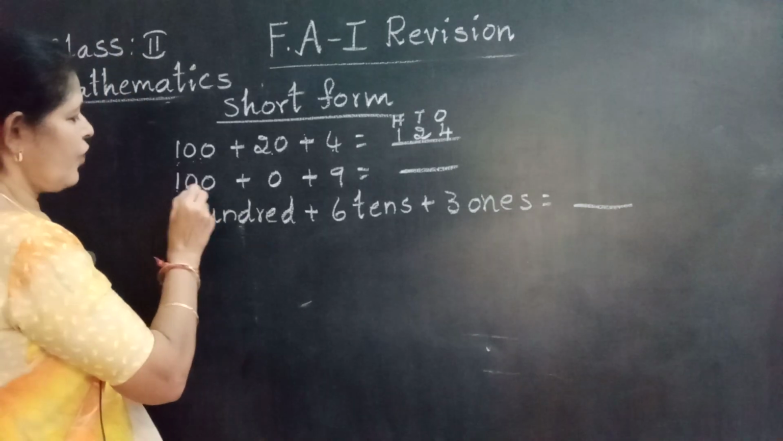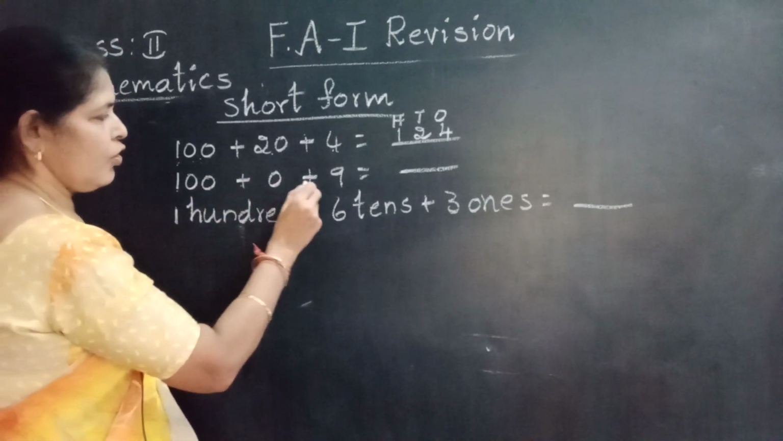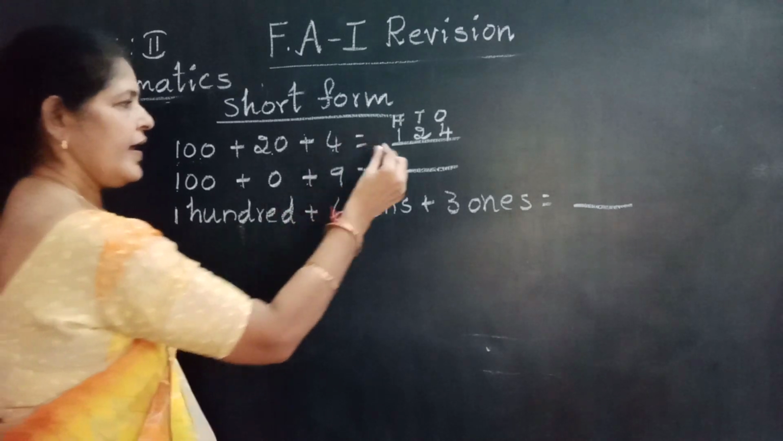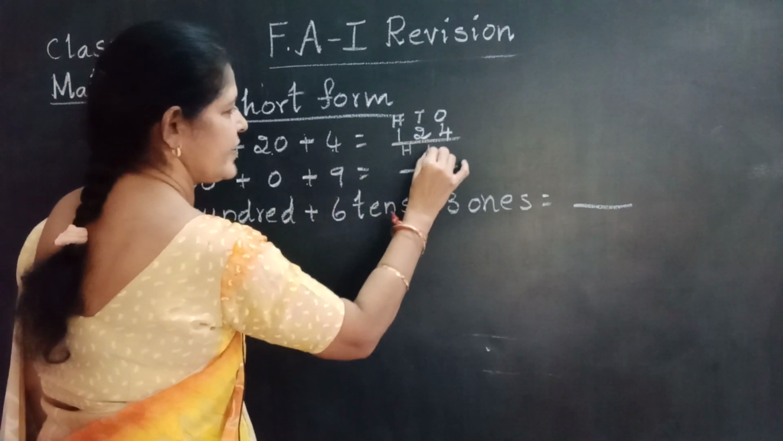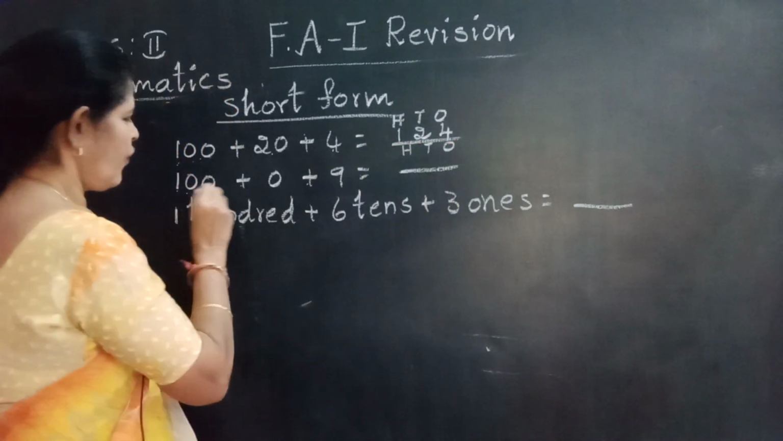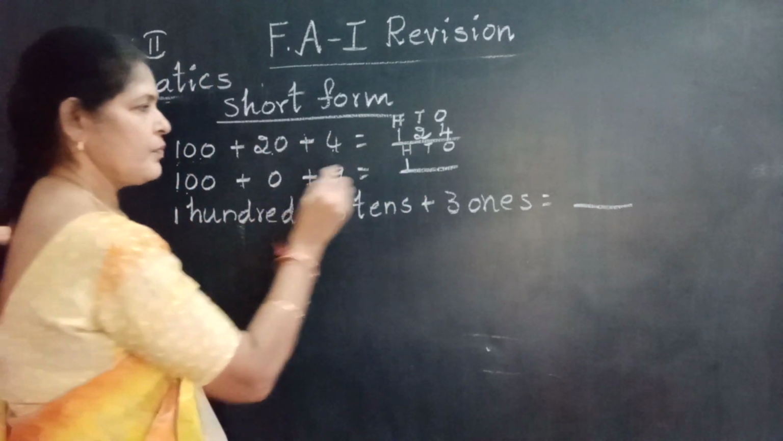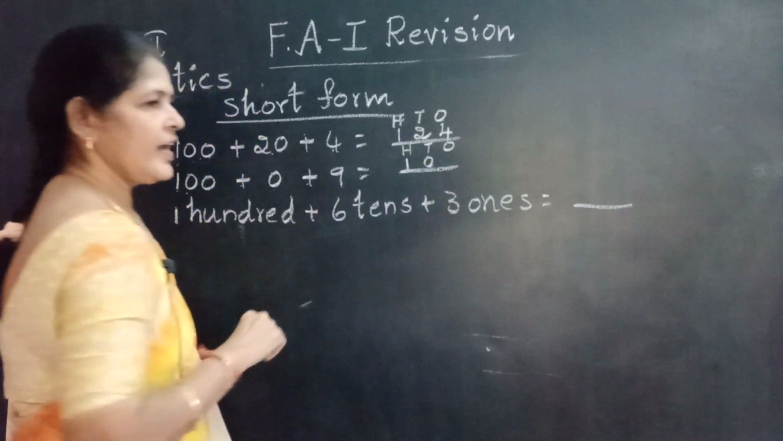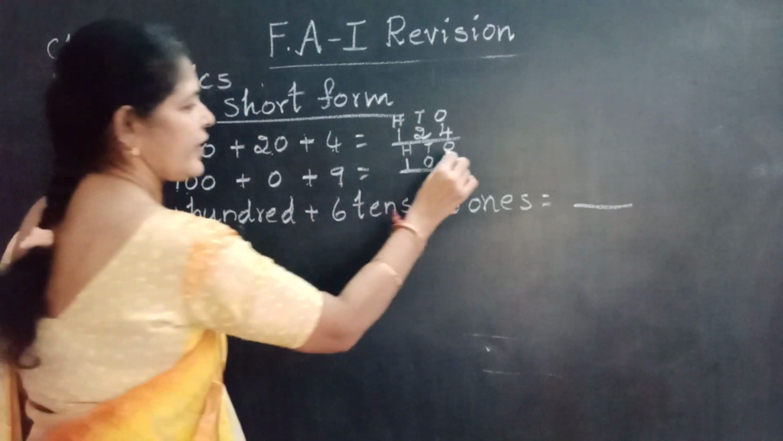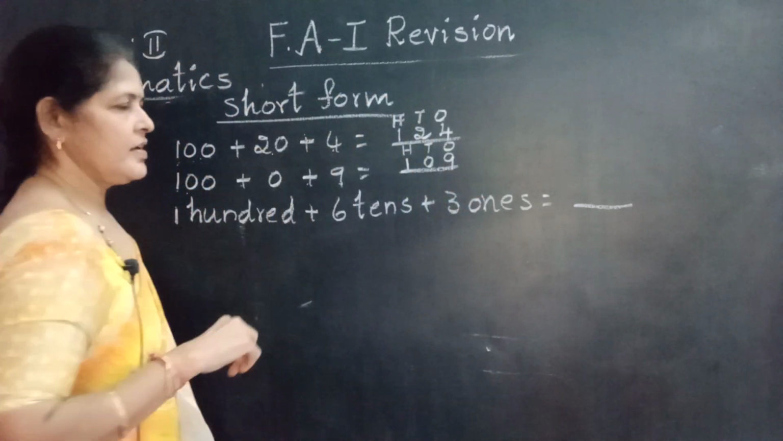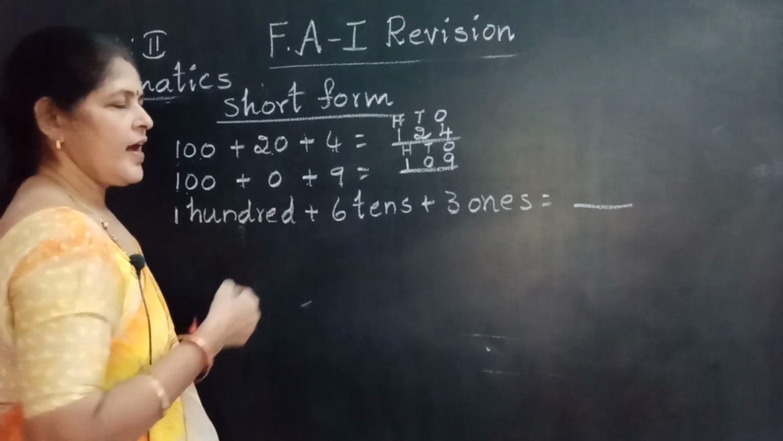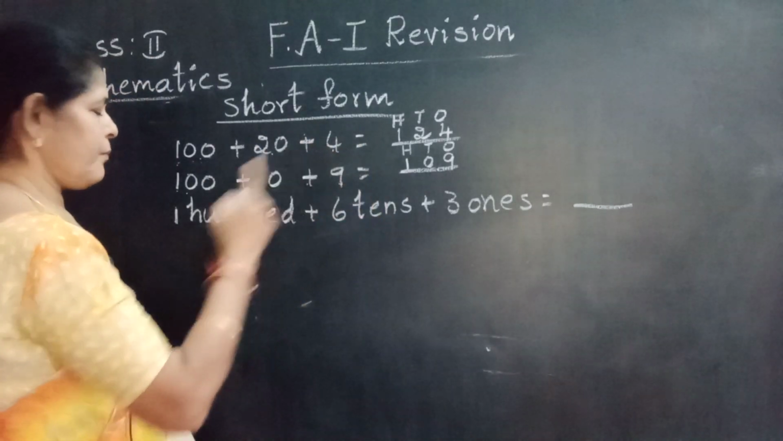Next one. 100 plus 0 plus 9. Again put 3 places: hundreds, tens, ones. 100, 1 write in the hundreds place. No tens means you also put 0 in the tens place. Now 9 write in the ones place. The short form goes to 109. We get the number.